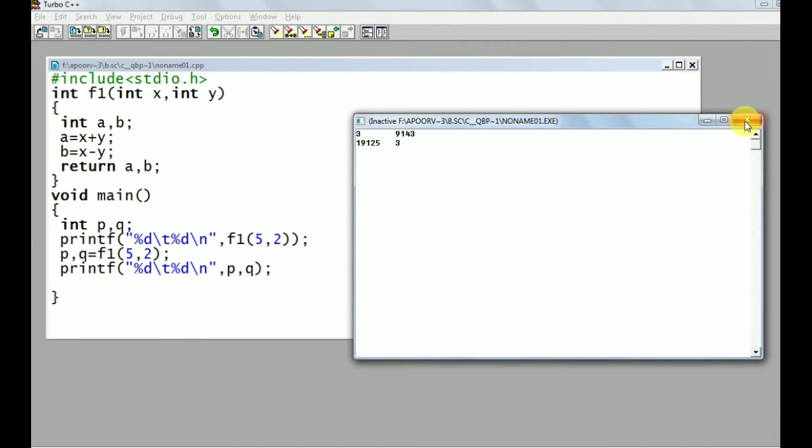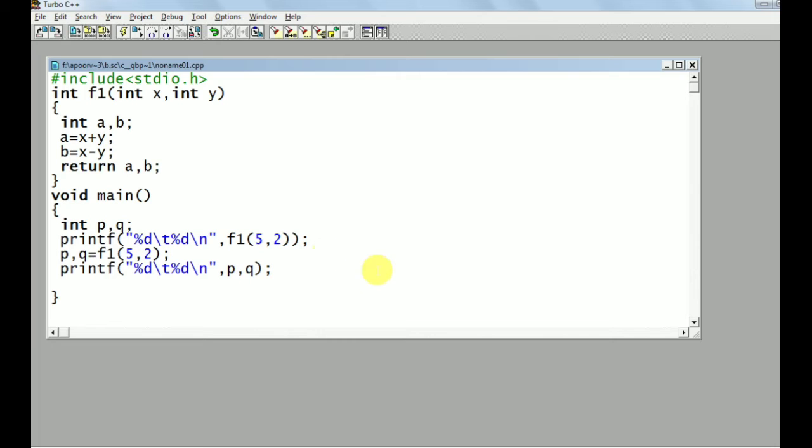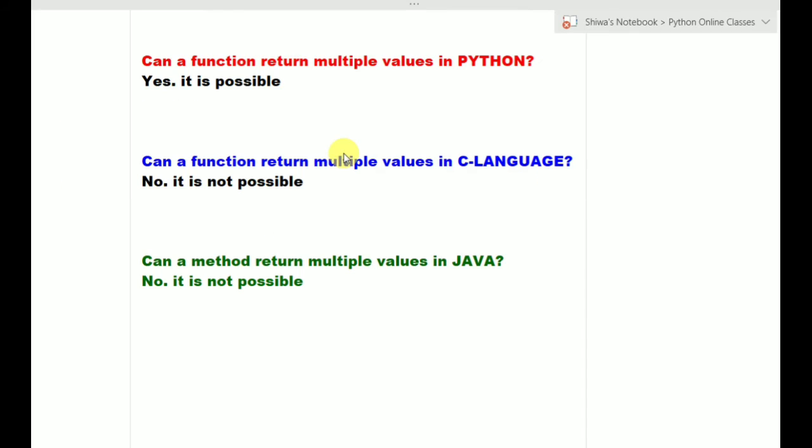So we cannot return multiple values in the C language. If you write a Java method like this also, that will give an error. So with this we can understand that we cannot return multiple values in C language and we cannot return multiple values in Java also. A Java method cannot return multiple values and a C language function cannot return multiple values, whereas it is possible in Python.